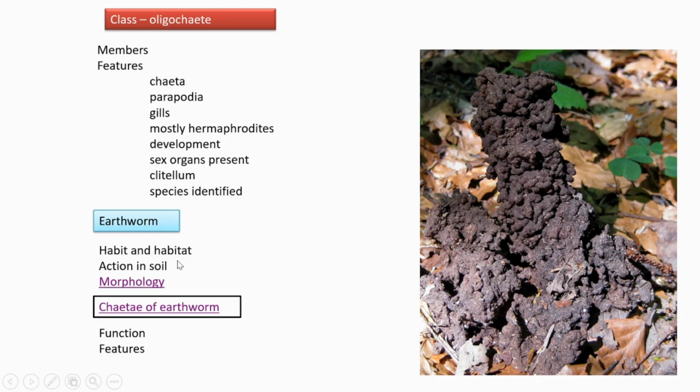Regarding its habitat, they are soil analysts. They live in burrows, and most usually they have a length of 2 meters. They are found mostly in moist soil. Clitellum is present. Then what is its action in the soil? I will show that. Suppose this is an earthworm, and this is soil. As it moves through hard